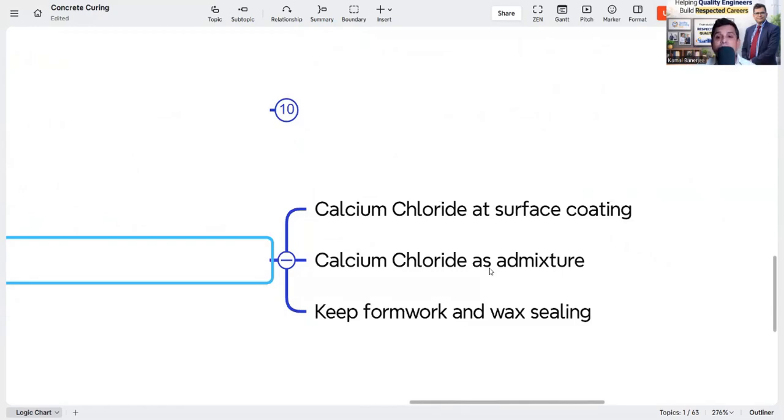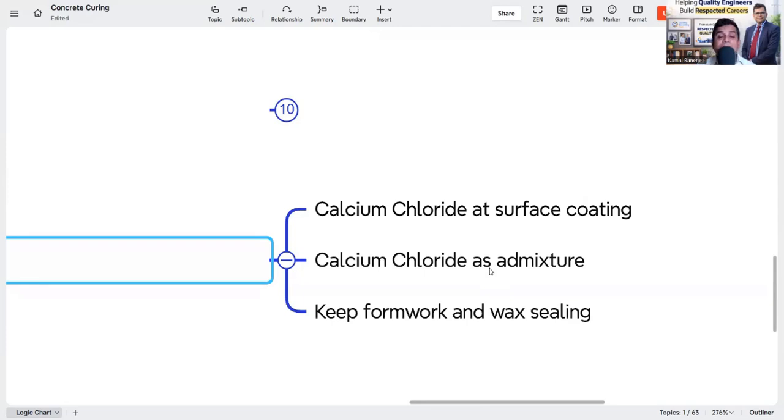That also you have to design, because this precaution should be taken whenever you are doing any membrane curing: every minute pore or area should be covered. That means one coat on vertical surfaces, one coat on horizontal surfaces, and if you require more coats, you have to apply them. So you have to ensure that. You should not just leave it to the worker, saying it is done, it is fine. No, you have to check it personally, so that there are no voids in the surface whenever you are dealing with chemical curing or membrane curing.